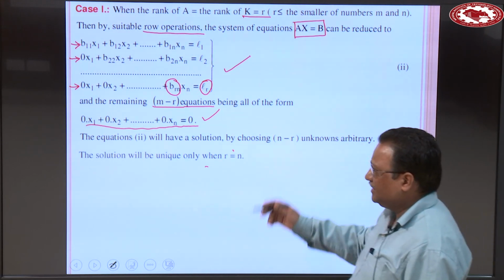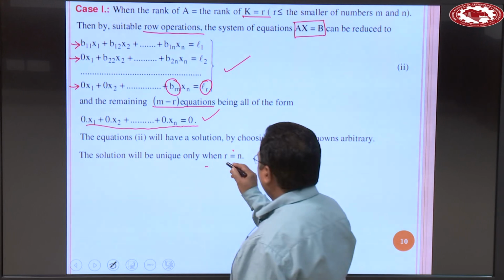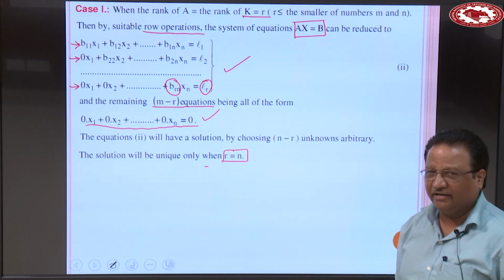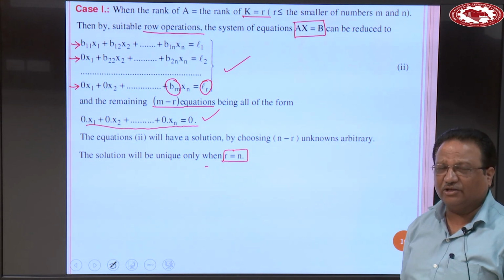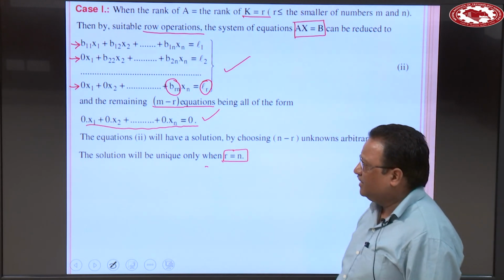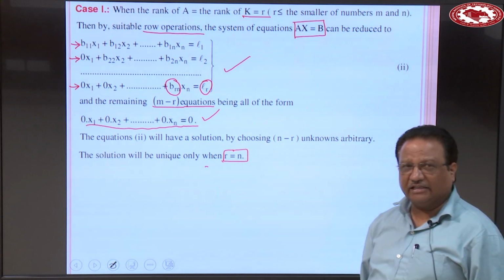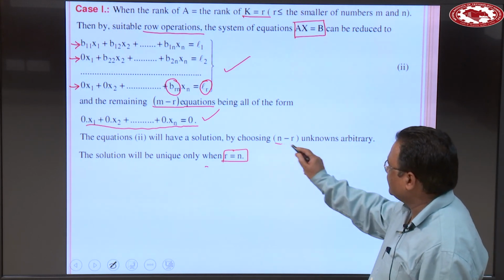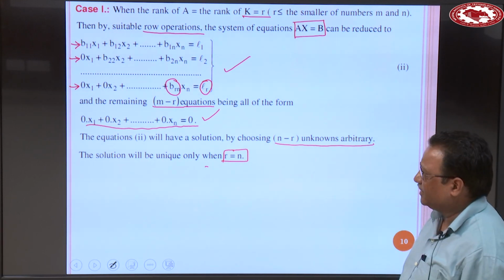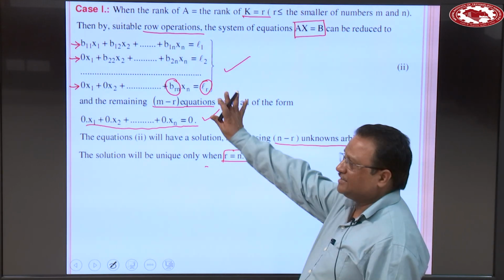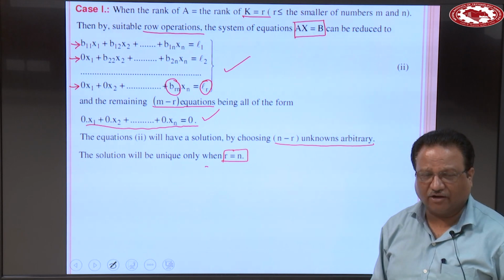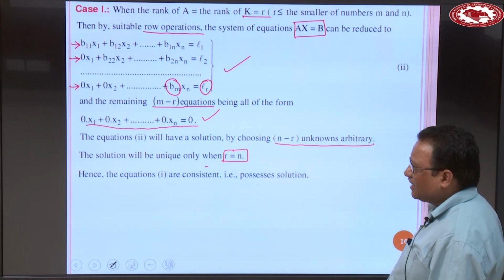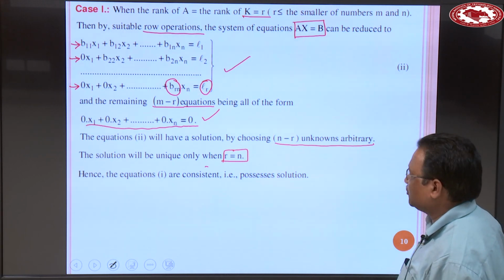Okay? This means solution will be unique only when r is equal to n. So when r is equal to n, clear? When r is equal to n, then solution is said to be unique. Otherwise, we get infinite number of solutions by choosing n minus r unknowns arbitrary. Clear? So all these equations are satisfied by this set of values. Hence, equations 1 are consistent, that is, possesses a solution.